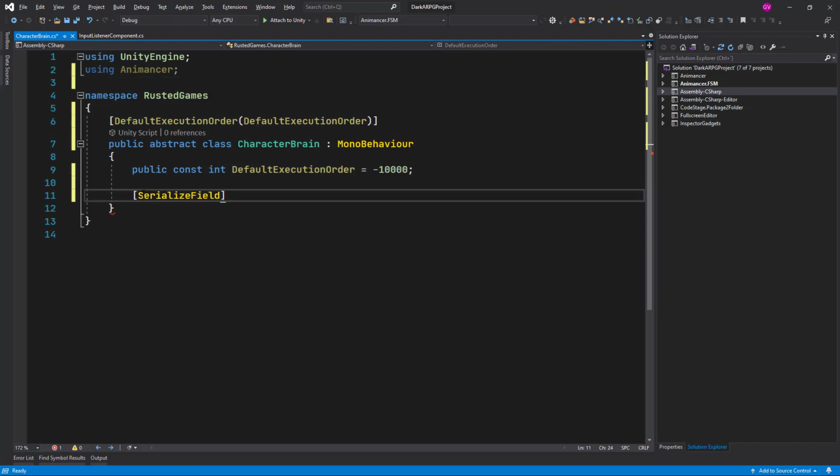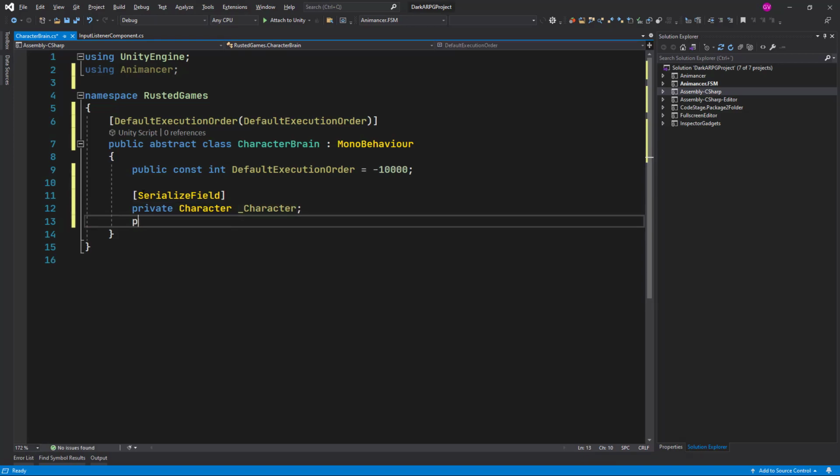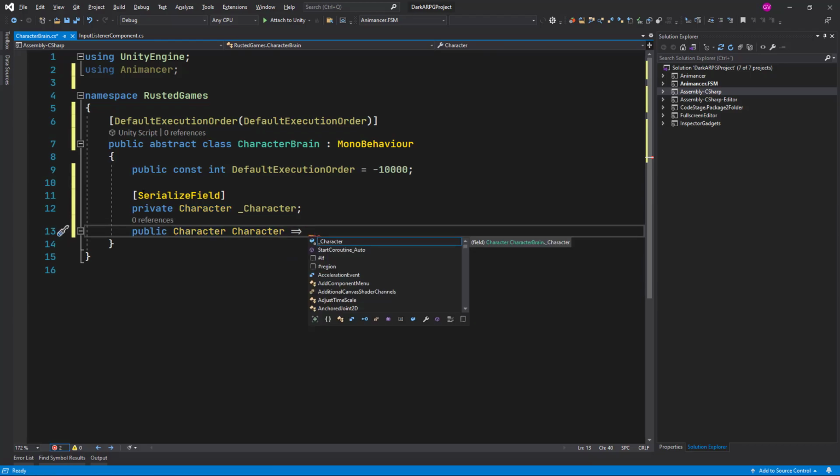So serialize field, character, the same way we did before, and we add a public character property, which is a read-only property that will give us our current character. Right?